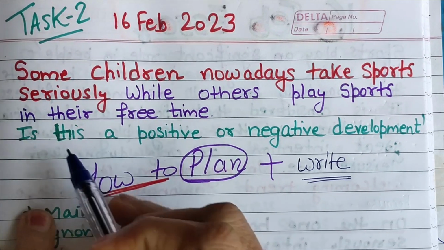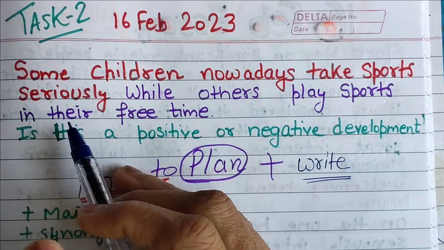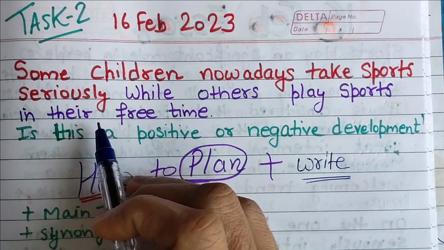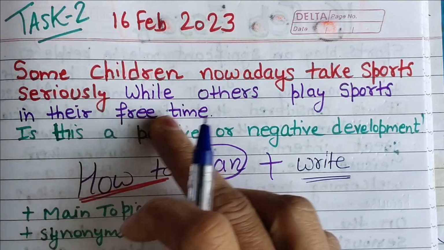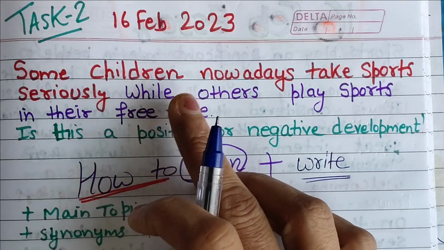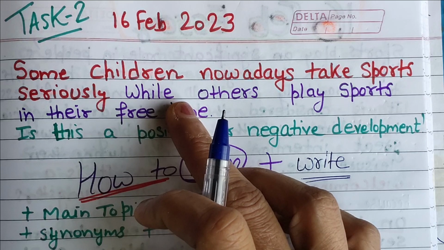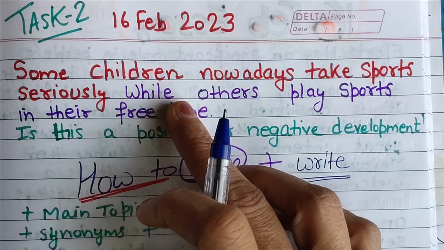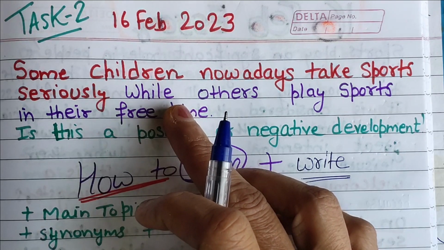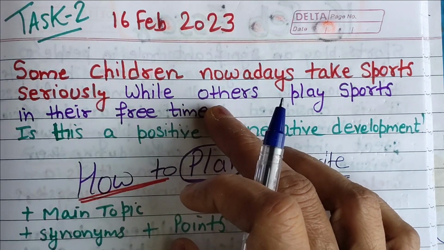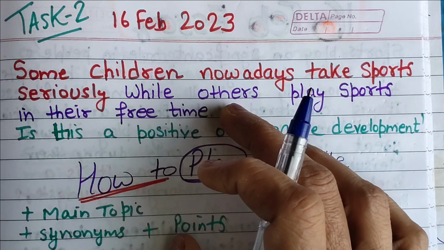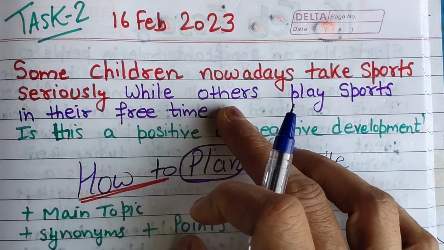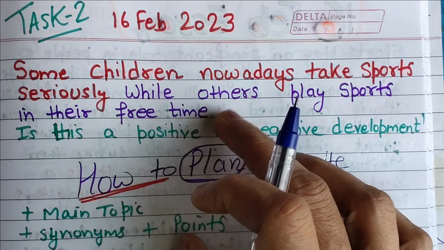Let's start by reading it 2-3 times. Just pause the screen and read it 4-5 times in order to understand the main idea of this topic. That will take you to the correct task response. If you don't understand the topic correctly and write about something else, whatever they are asking, you have to explain that topic-related thing in the essay.